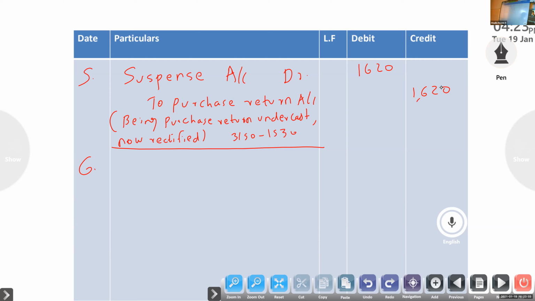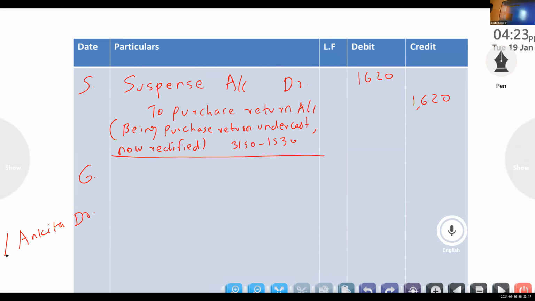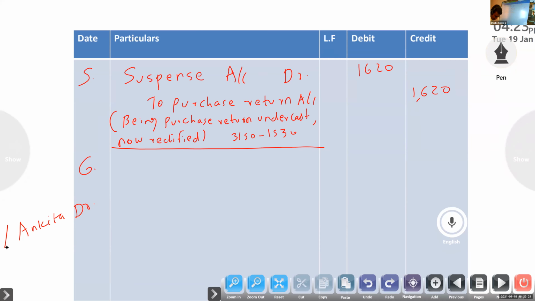So that's why suspense will come. Normally, we know that cash paid to Shweta, debited to Angida.